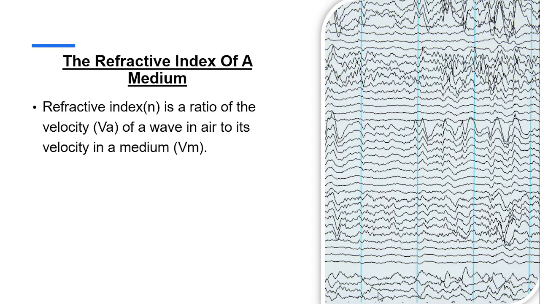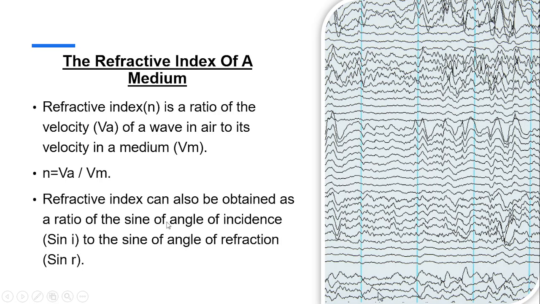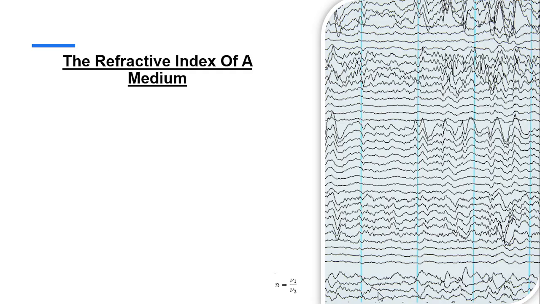Now, let's talk about the refractive index of a medium. Refractive index is defined as the ratio of the velocity of a wave in air, abbreviated as Va, to its velocity in the medium, that is Vm. So that's how you can define the refractive index. As you can see, the equation n = Va/Vm gives the refractive index. The refractive index can also be obtained as the ratio of the sine of the angle of incidence, sin i, to the sine of the angle of refraction, sin r. So that's also how you can obtain the refractive index.